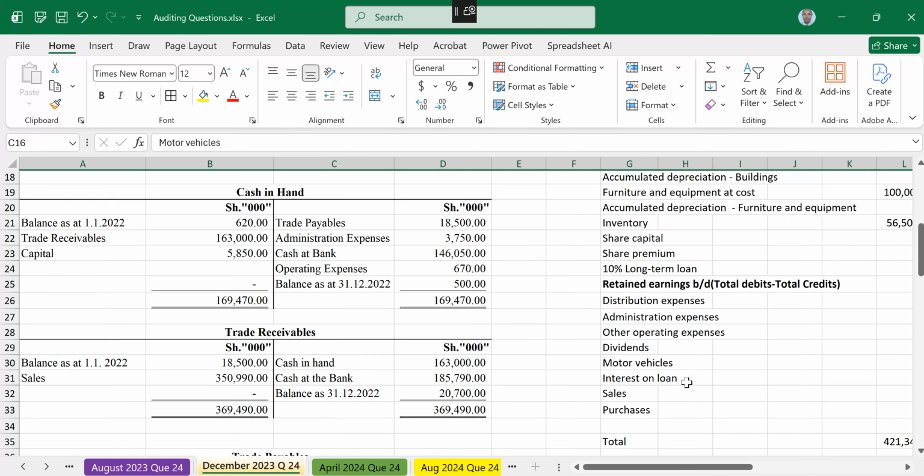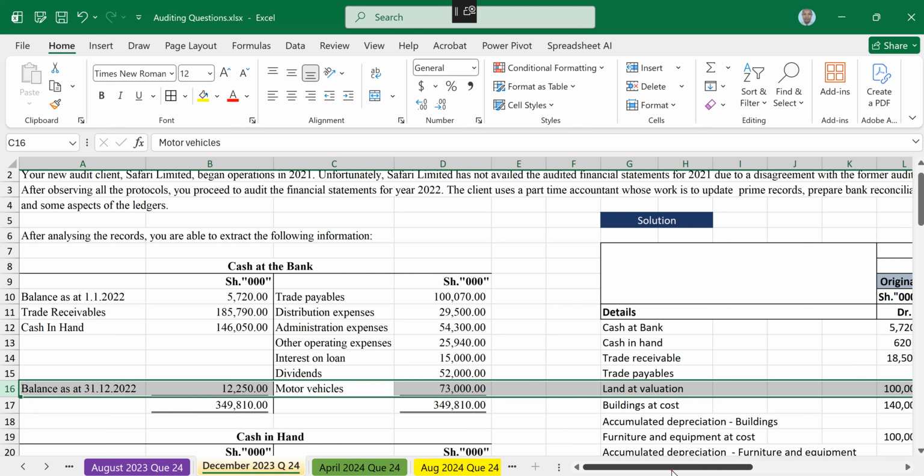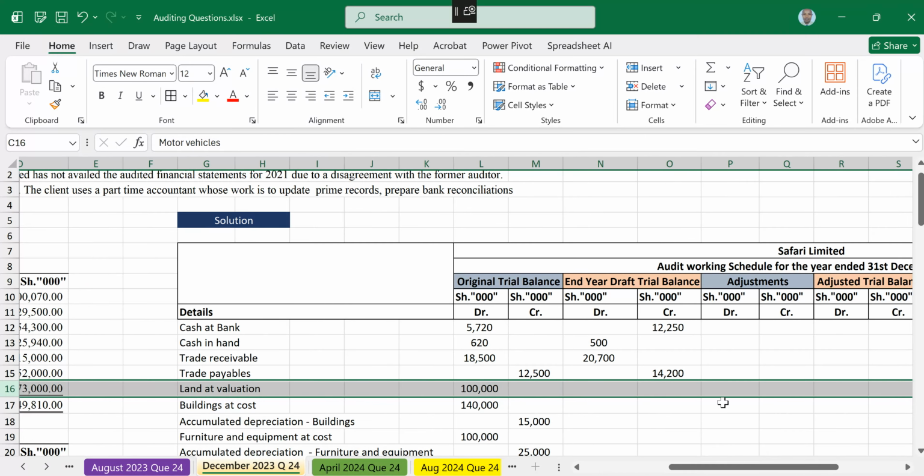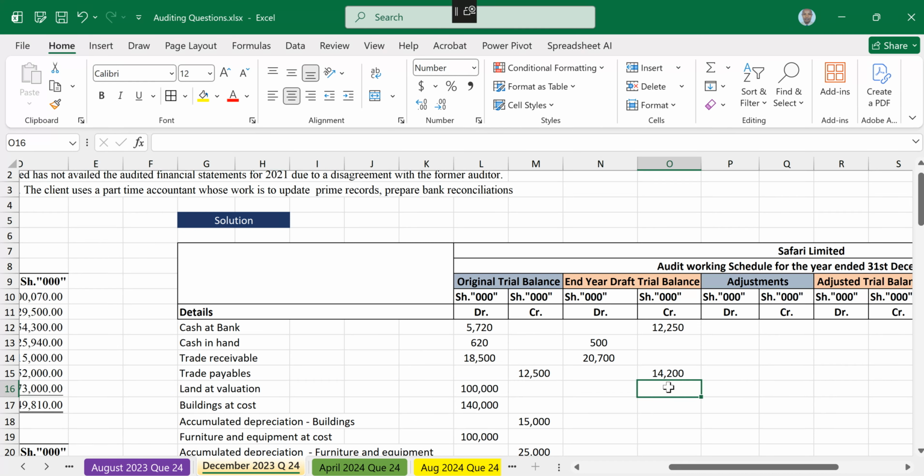So go to your TB. What will be the final answer for land? Because it was to go up by 10 million, land will be 110.